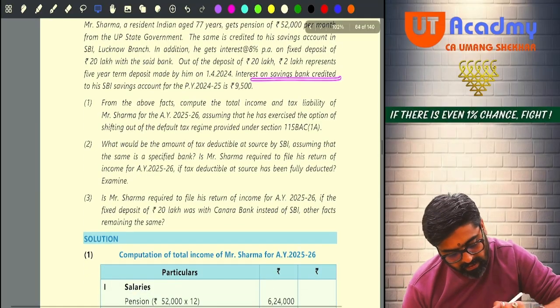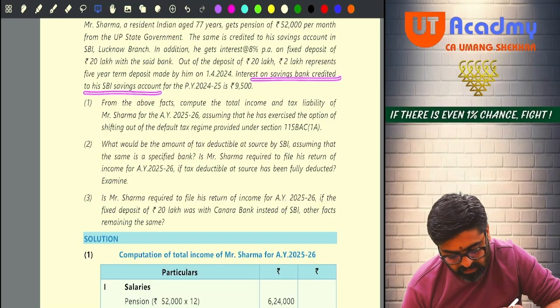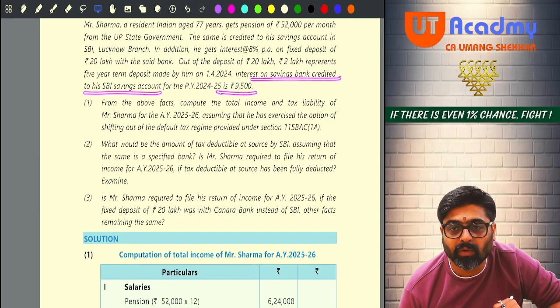Next one. Interest on savings bank credited to his SBI savings account is 9,500. Don't you think that this will be allowed as a deduction under 80TTB?